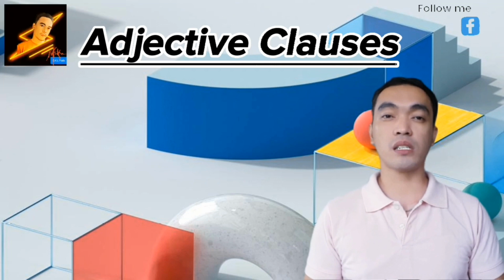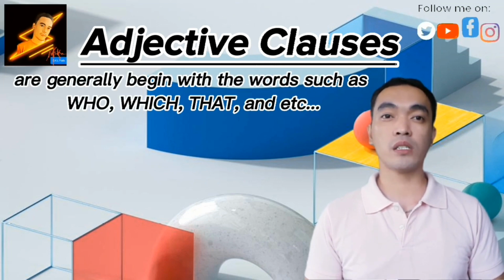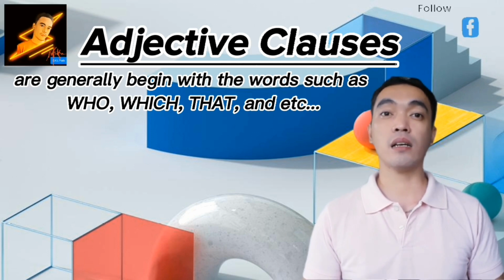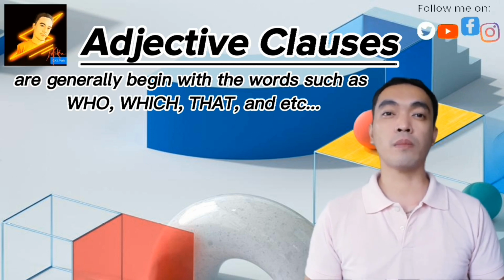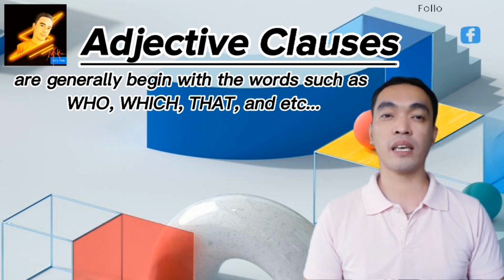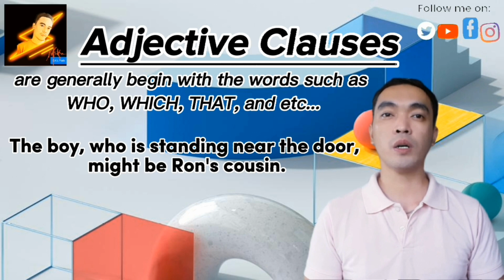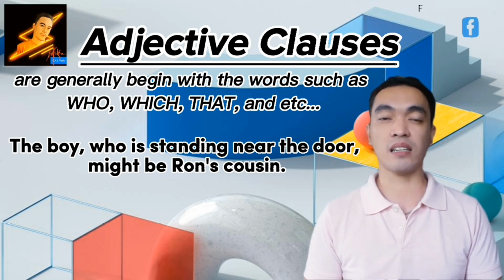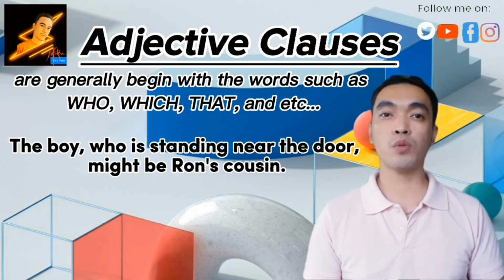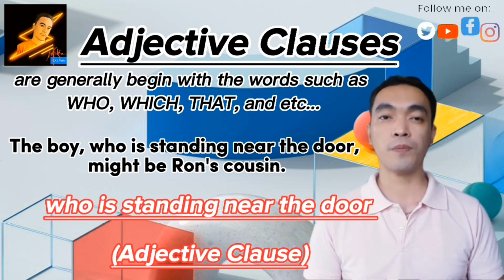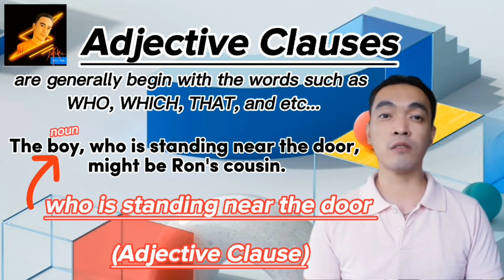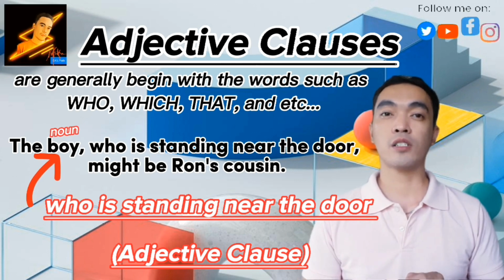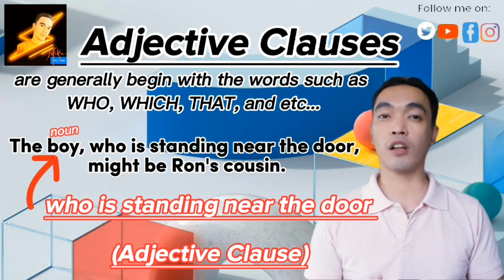Adjective clauses generally begin with words such as who, which, that, and so on. Now let's see some more examples and identify the adjective clauses in them. The boy who is standing near the door might be Ron's cousin. Here, the clause who is standing near the door is describing the noun the boy. So it is an adjective clause.